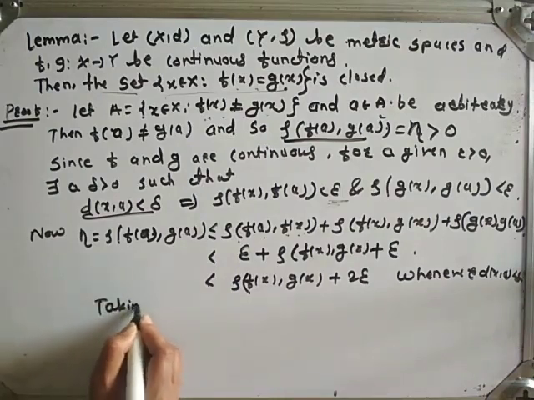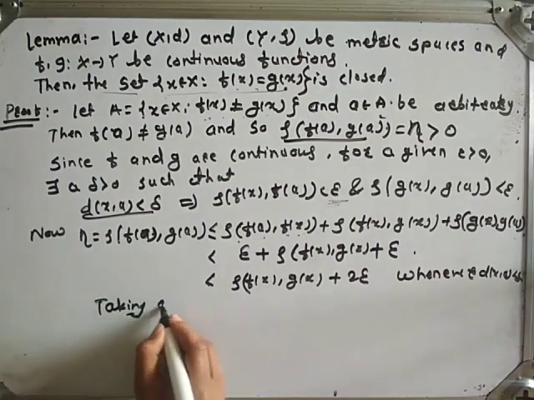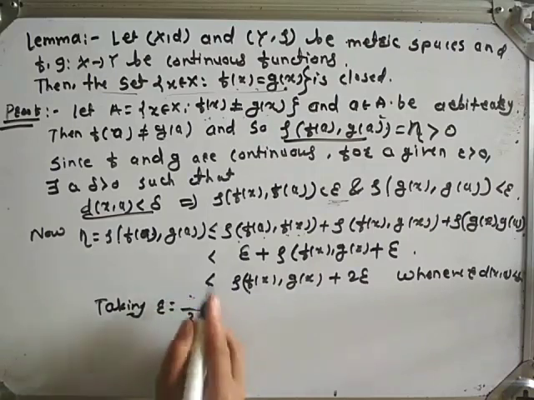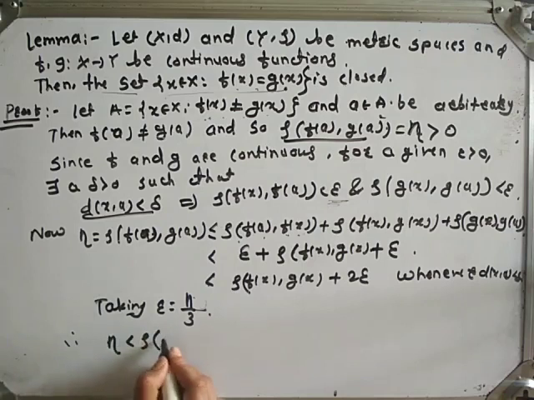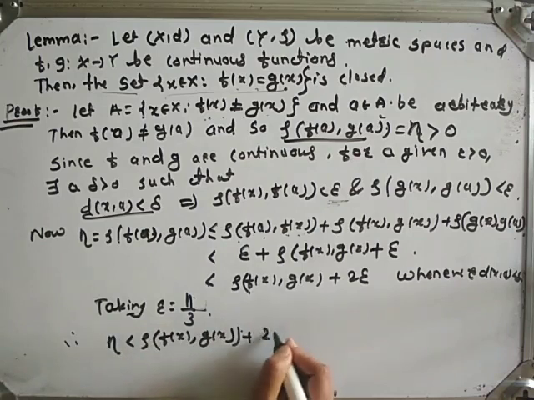Taking epsilon equal to eta by 3. Therefore, eta is strictly less than rho of f of x comma g of x plus 2 times eta by 3.